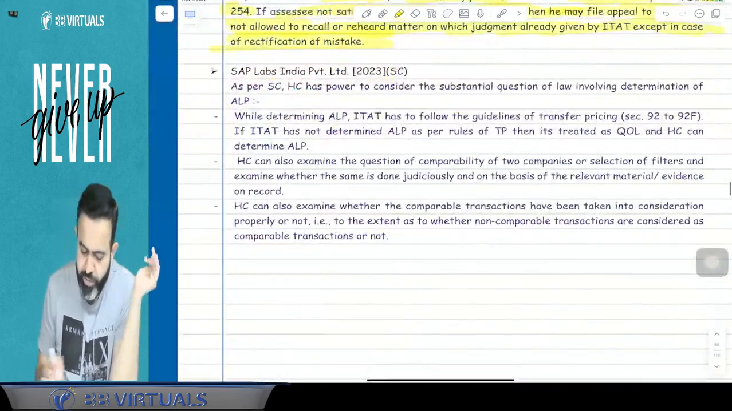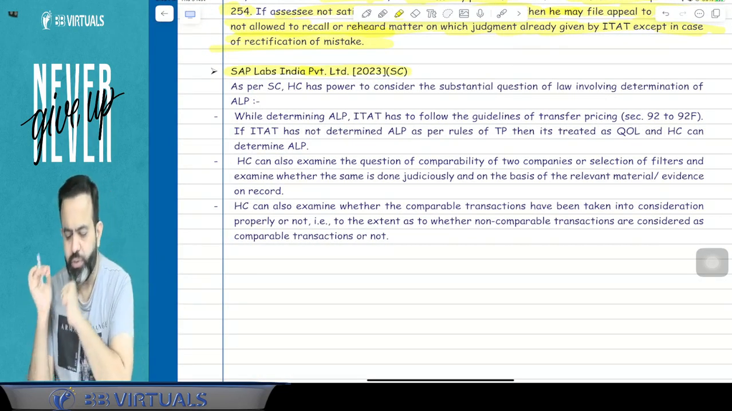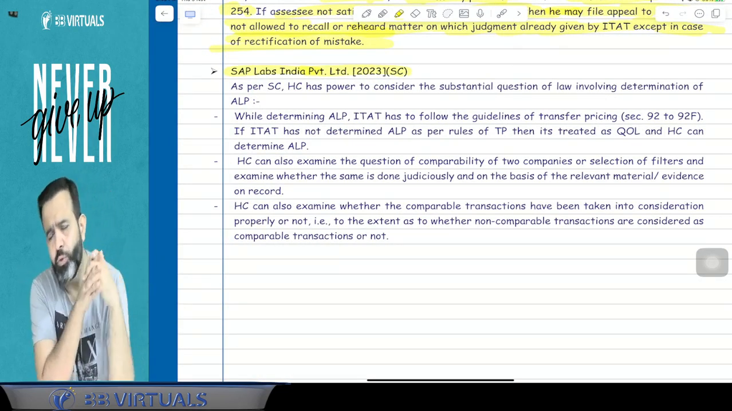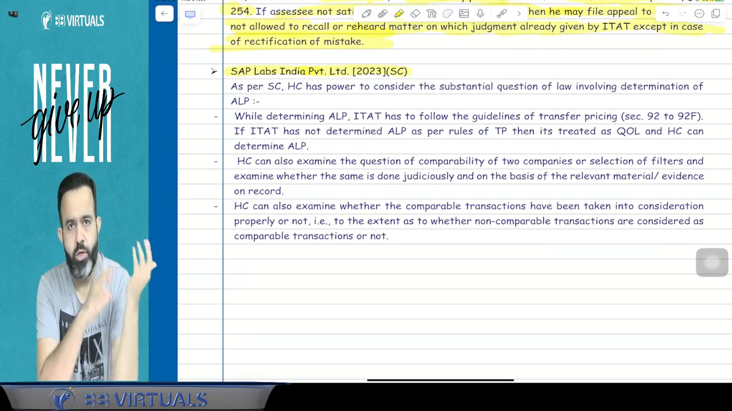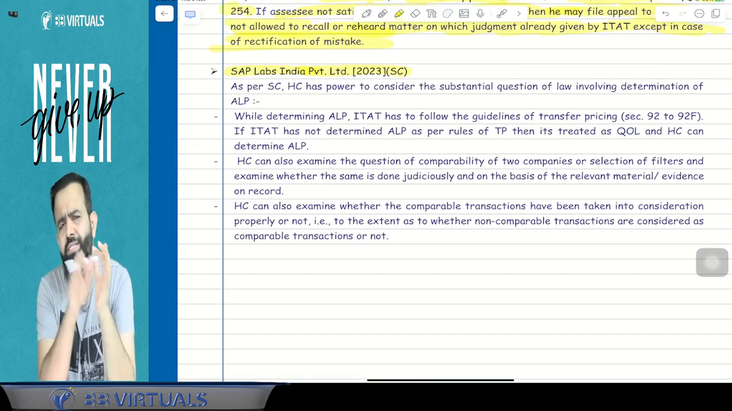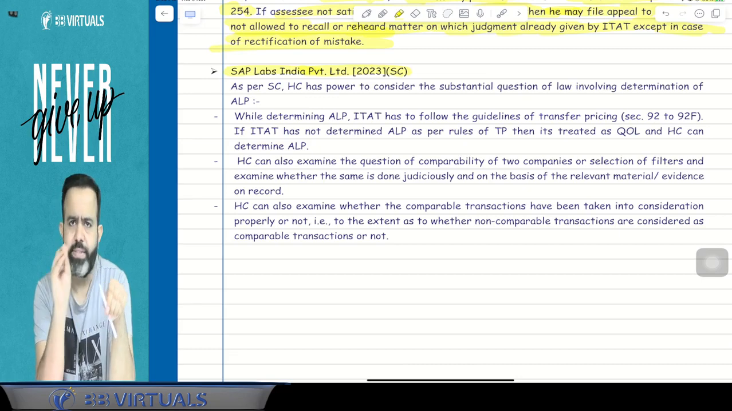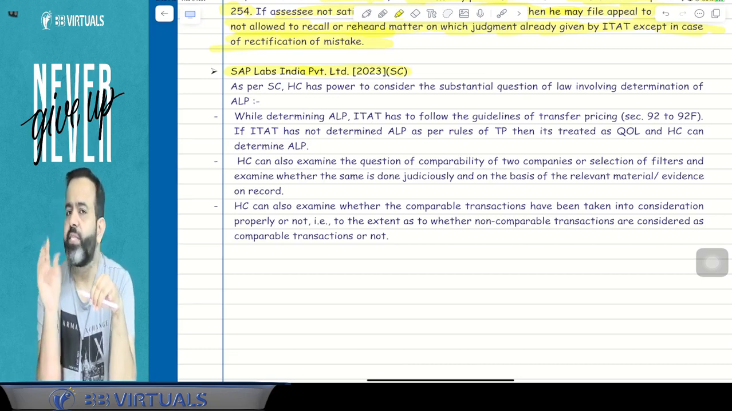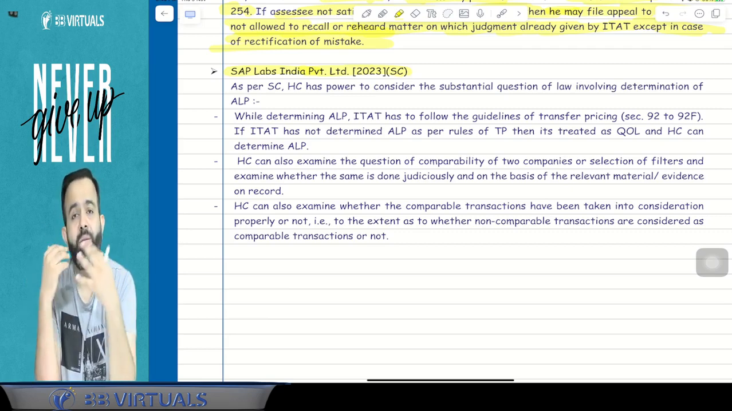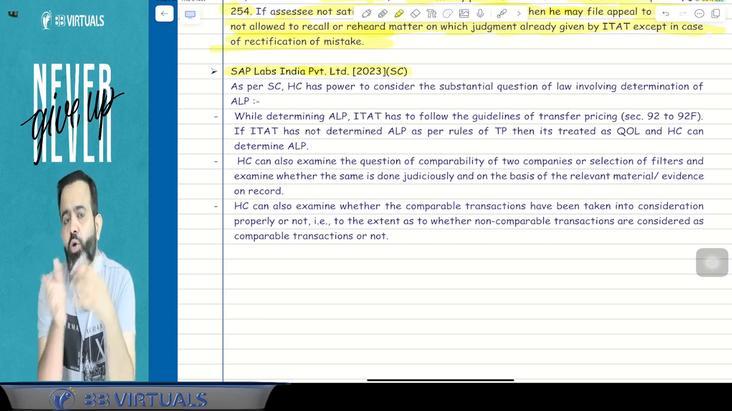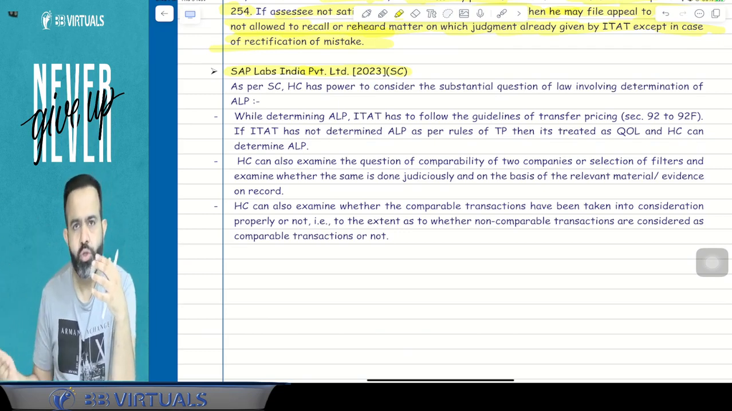Now the last case law of this topic is the Saplabs India Private Limited 2023 Supreme Court judgment. You know that whenever there is a question of law, it will be decided by the High Court and Supreme Court, while a question of fact is finally decided by the ITAT. Now in the case of one assessee, there is an issue relating to transfer pricing: computation of arm's length price, following the method and all. Is this a question of law or a question of fact? Obviously a question of fact, because finding the arm's length price is a question of fact.